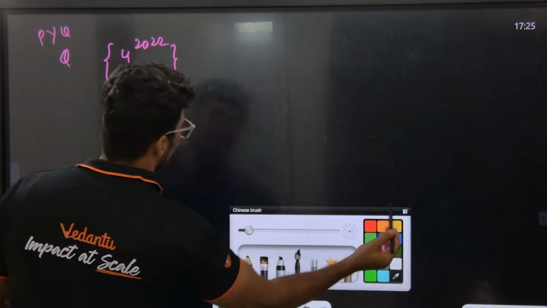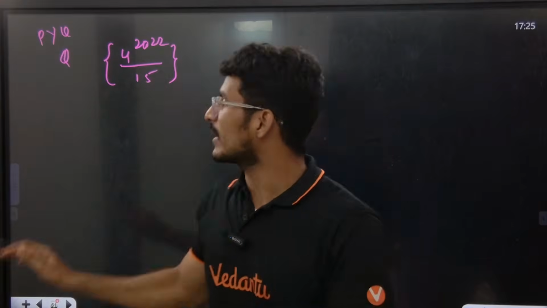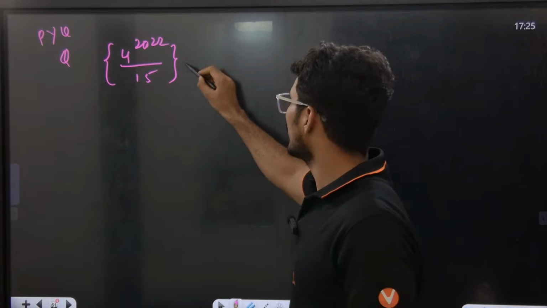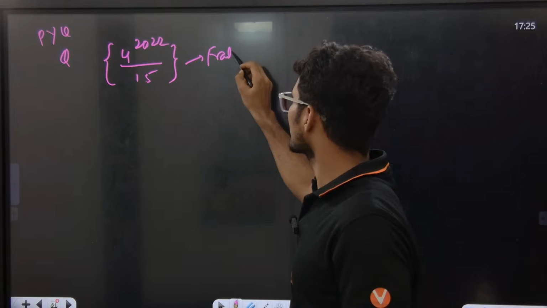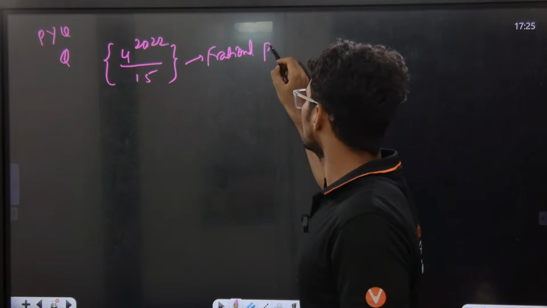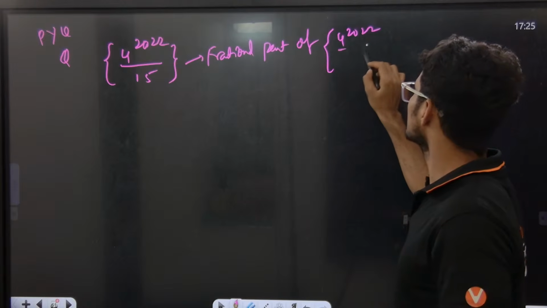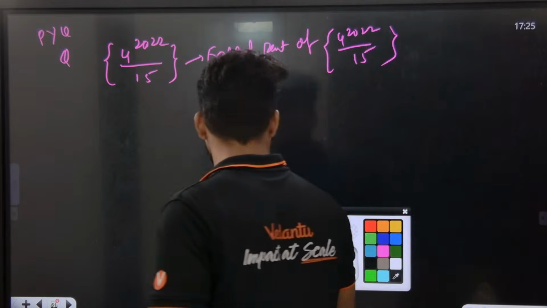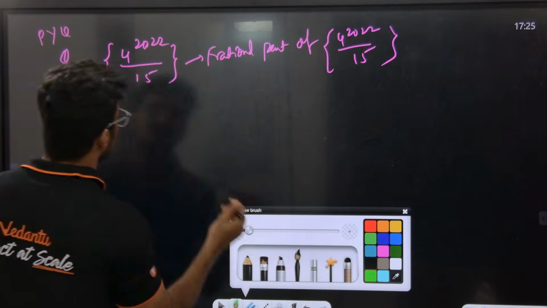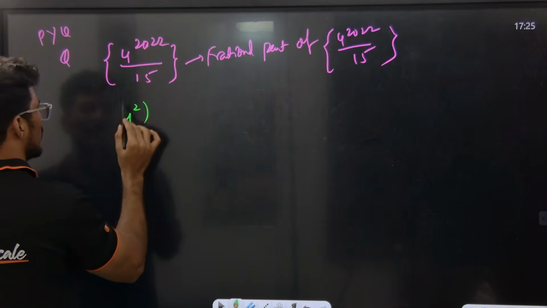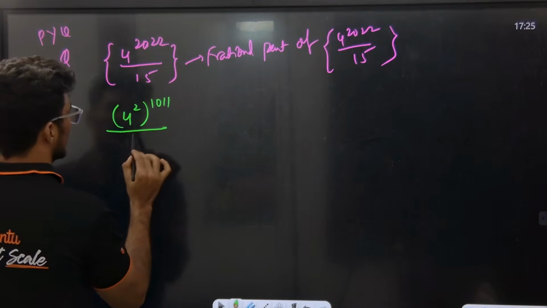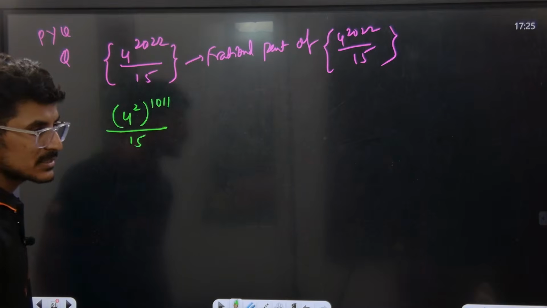What they are asking is to find the fractional part of this number. Whenever they ask you to find the fractional part of this, what is the fractional part of this? Tell me. Can I write 4 square to the power of 1011 divided by 15? Can I write like this?